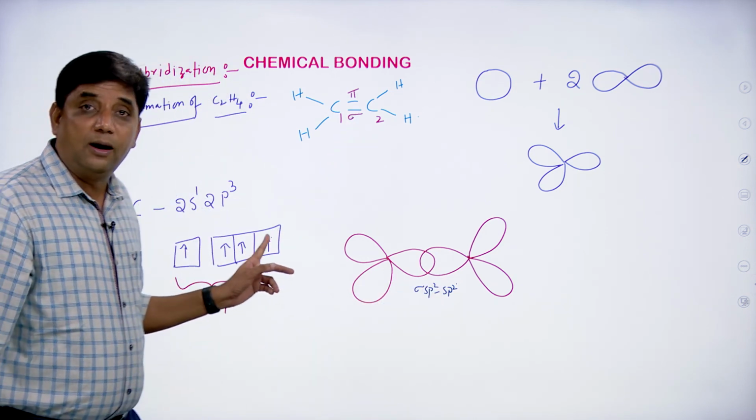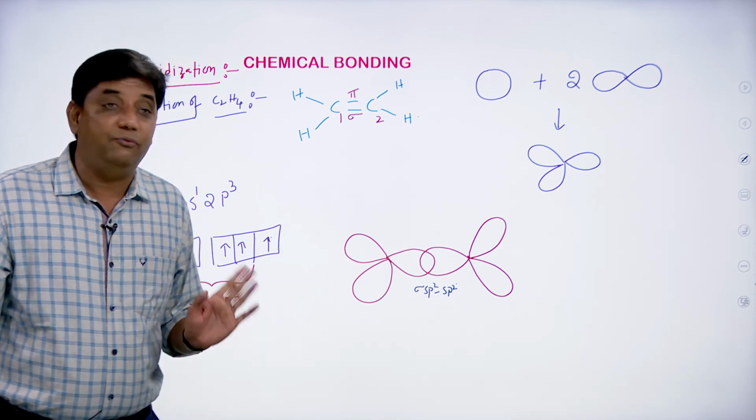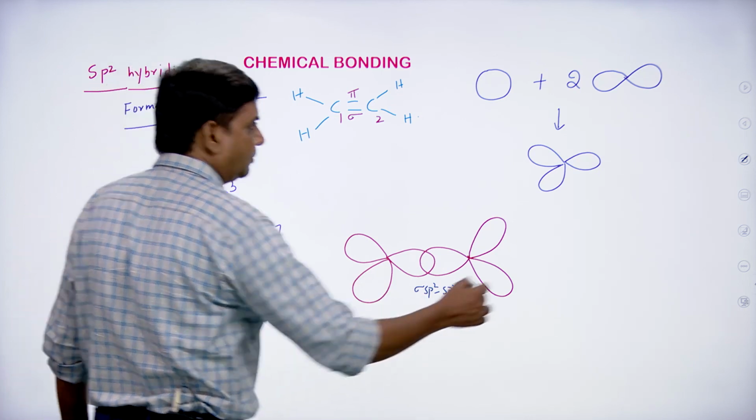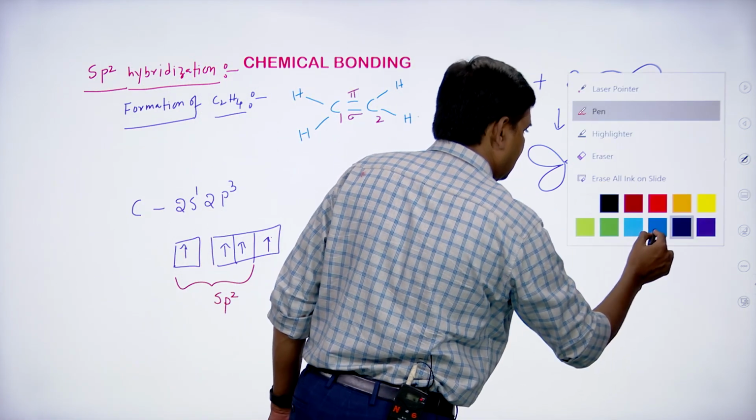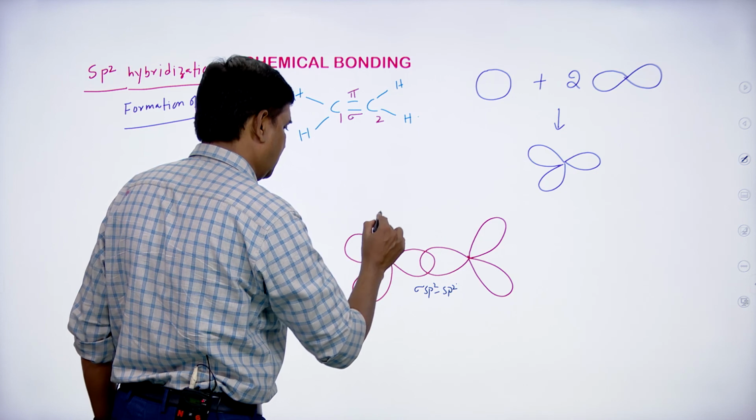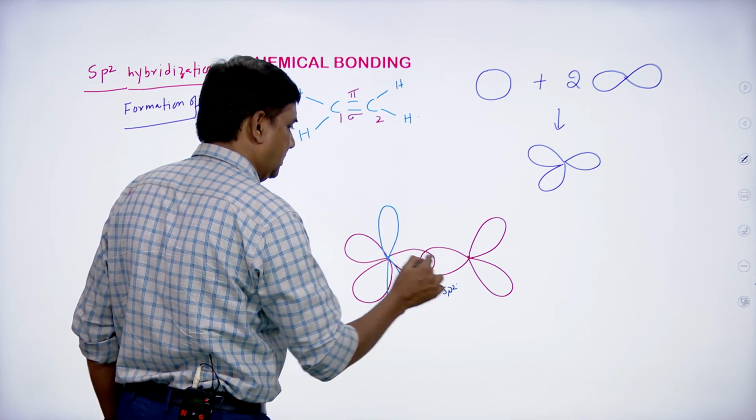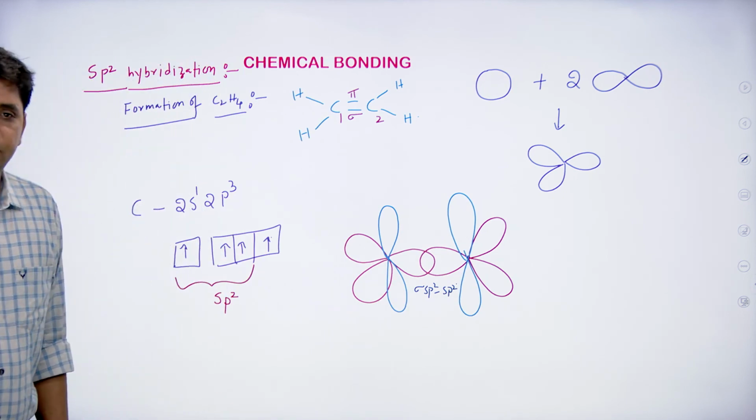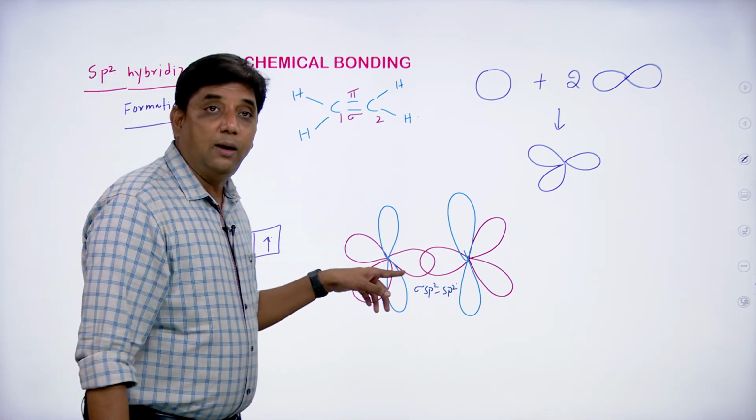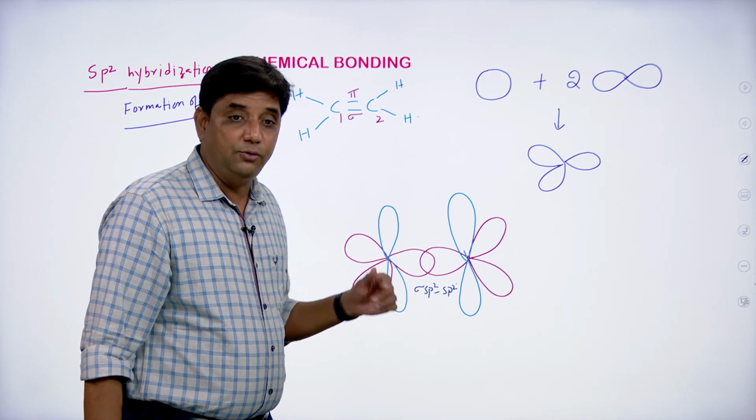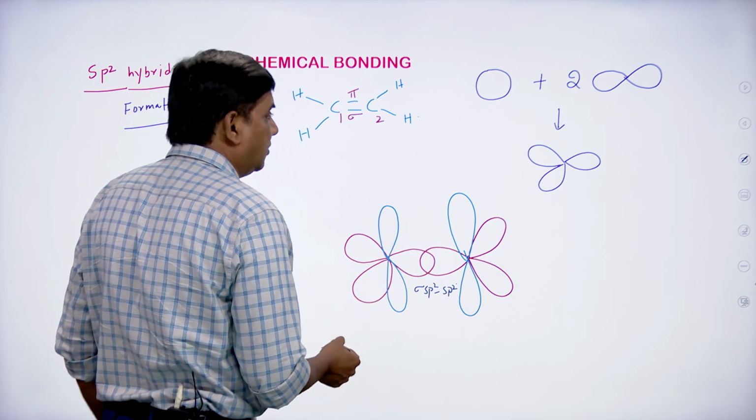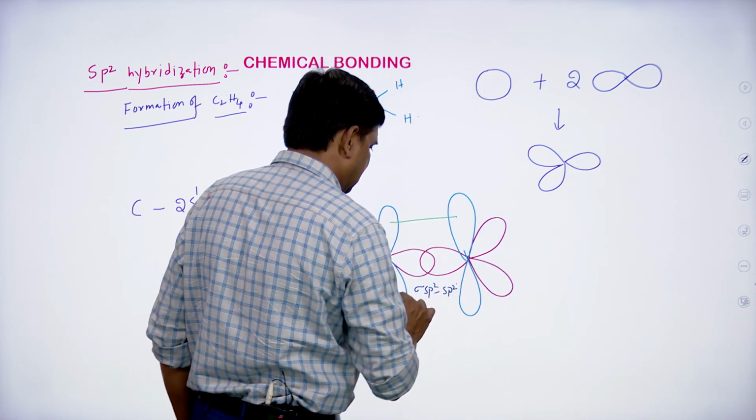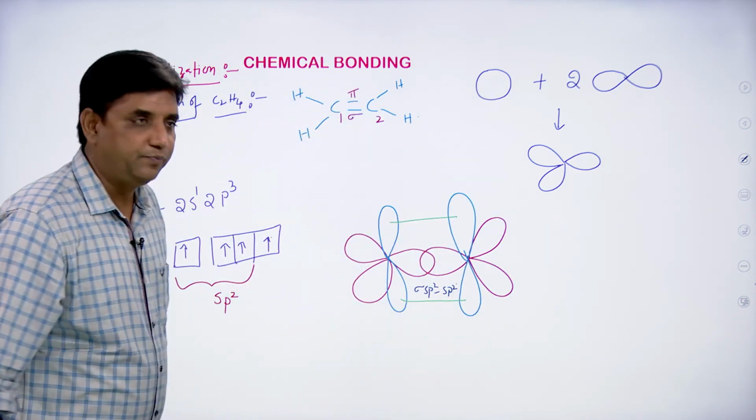Now each carbon contains the one pure orbital which is lying perpendicular to the internuclear axis. Like this. Now this pure orbital, lying perpendicular to each other, will undergo sidewise overlapping, thereby they will form the pi bond like this. This is the pi bond.